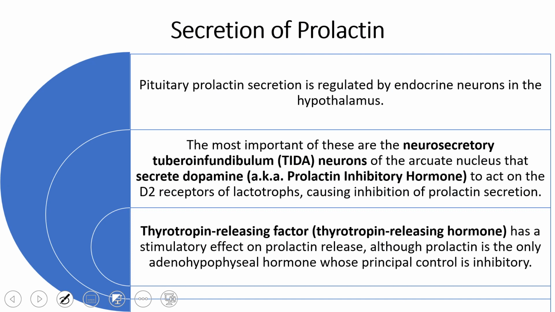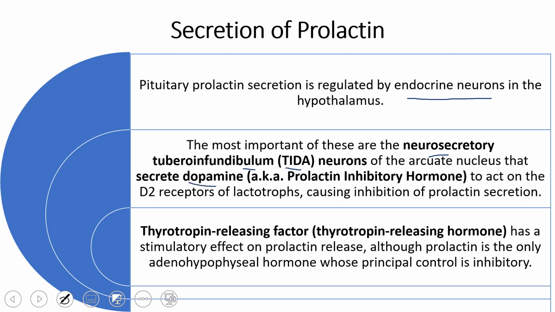Now, how is prolactin secreted? Pituitary prolactin secretion is regulated by the endocrine neurons of the hypothalamus. The most important of these are the neurosecretory tuberoinfundibular neurons, in short TIDA neurons, of the arcuate nucleus, which secrete dopamine.